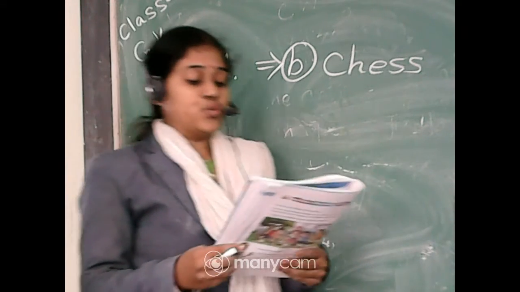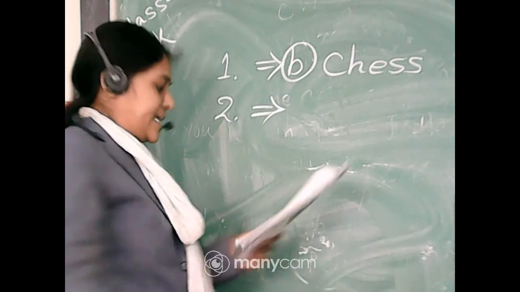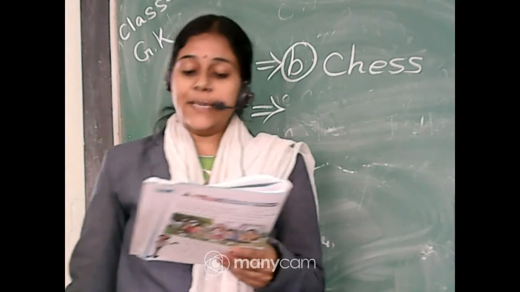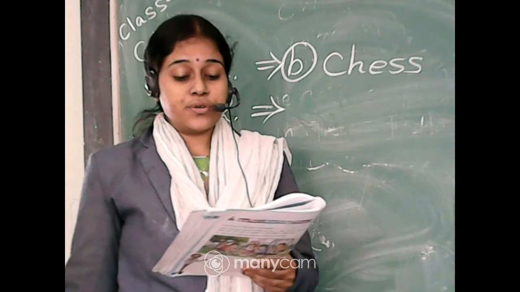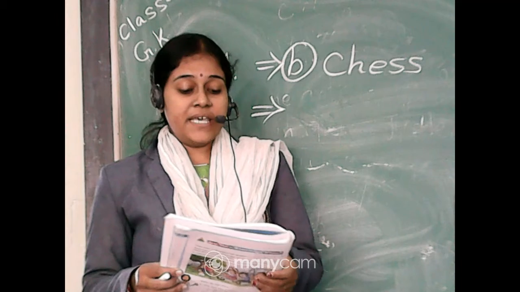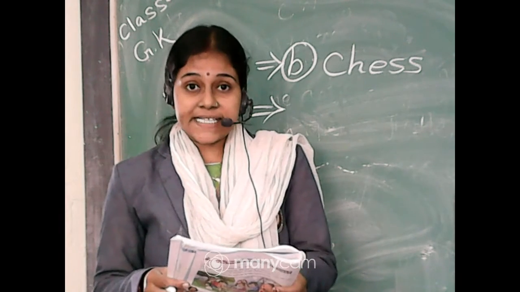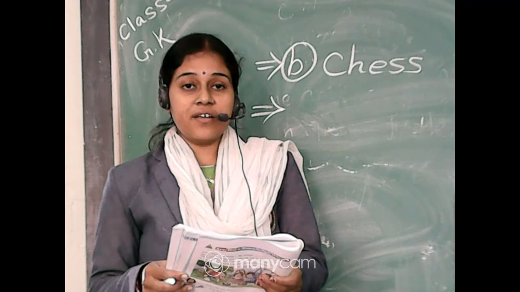And number 2: jeans, shoes, slippers, boots. Now tell me which is the odd one here. Yes, option A, jeans is the odd one. Why?